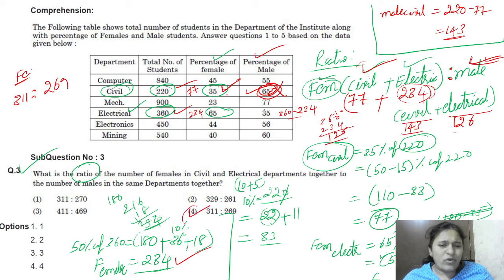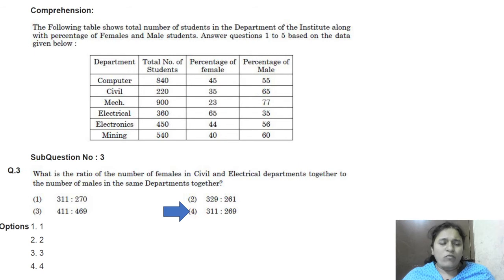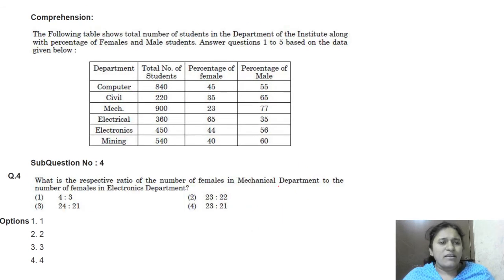Yes, option 4 is the right answer. Directly, this option is there in the given options. I hope you understand this question. Now we will move on to the next question. Option 4 is the right answer here. Next question is also asking about ratio.